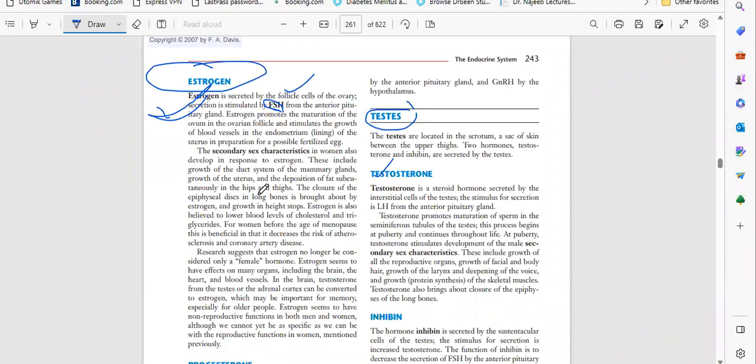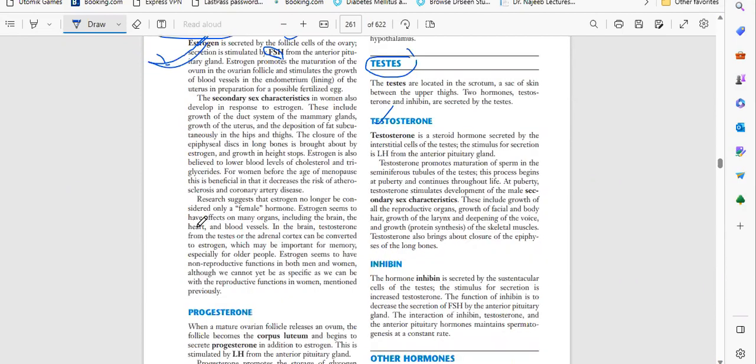So what will happen if the growth of long bones stops? The height will automatically stop. It also decreases the cholesterol level and triglycerides in the woman, so it decreases the risk of clotting of the blood and heart diseases. Okay, so these are the other functions of estrogen.